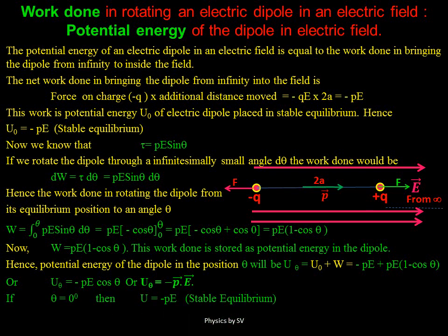In case our theta becomes 0, then our U will become minus PE cos 0, and that will be the stable equilibrium. Whereas if theta becomes 180 degree, then cos 180 is minus 1. So hence the potential energy in unstable equilibrium will be PE. So now if we rotate the dipole from unstable equilibrium to stable equilibrium, then the net work done on the dipole will be twice of PE, which is a question of research.